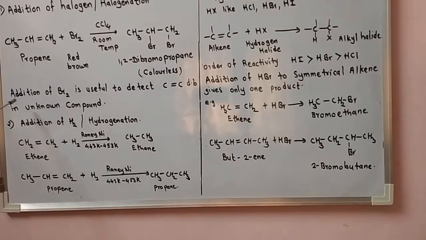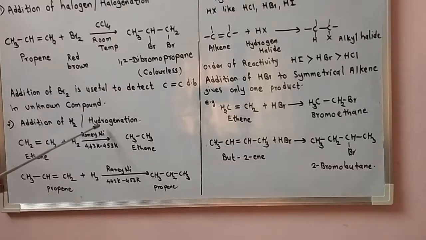So this addition of bromine is useful to detect a carbon-carbon double bond in an unknown compound. This reaction is important for the detection of a carbon-carbon double bond. With the addition of bromine to an alkene, we can detect whether a double bond is present or absent in an unknown compound. Second reaction, addition of hydrogen H2.